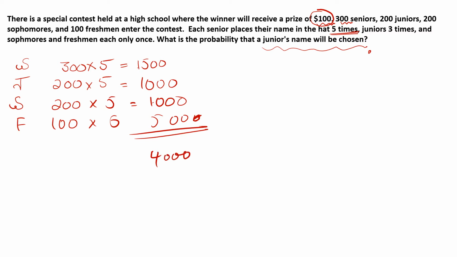And for the juniors, what is the probability that a junior's name will be chosen? The junior's name total is 600, so 600 divided by 2400 will be your answer. That means 1/4 will be the probability.